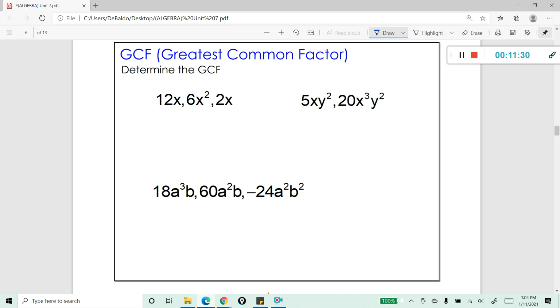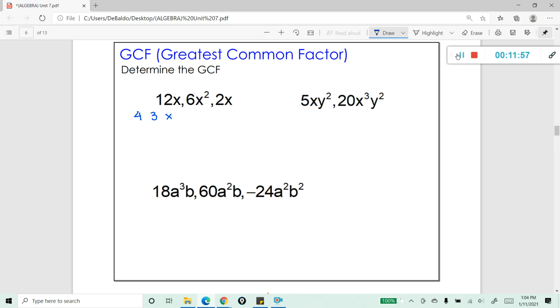Looking at this first one, I'm going to break it down so that you can see what I mean by the greatest common factor. I want to be able to break down each of these terms into all of its pieces. So we could break down 12x. You're probably thinking, well, 4 and 3 and x, right?